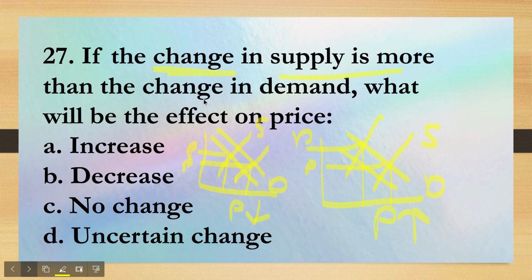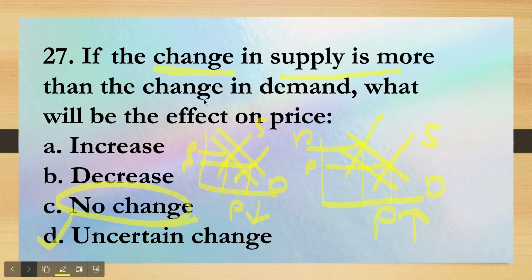So what we see is that there could be an increase, there could be a decrease, depending upon whether there's an increase in supply or a decrease in supply, right? They have not told us in which direction there's the change, so the change is uncertain. And mark this point over here, that you cannot say there's no change. There definitely will be a change, but in which direction, that cannot be said. Why? Because they have not told us whether the supply is increasing or decreasing, right?